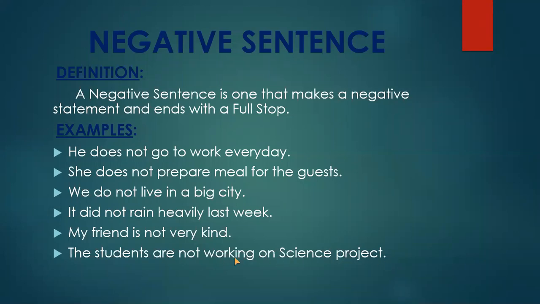You can see that all the sentences end with the full stop because they have given the complete meaning, and I have made them negative. How have I made them negative? By adding the word not in the sentence. You can see that all the sentences have got the word not in between, and because of that they are showing the negative meaning. He does not go, she does not prepare, we do not live, it did not rain, my friend is not, the students are not. All the sentences have the word not, which gives the negative meaning.